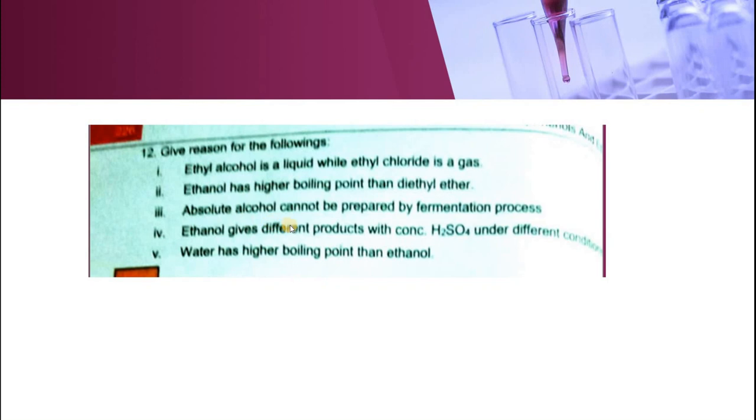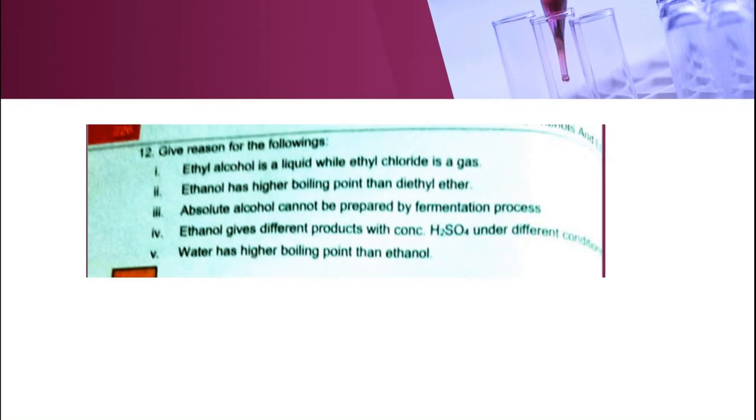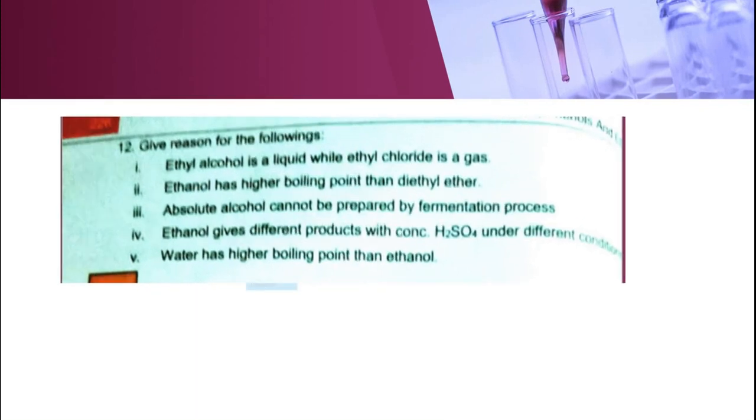Absolute alcohol cannot be prepared by the fermentation process. Ethanol gives different products with concentrated sulfuric acid under different conditions. Water has a higher boiling point than ethanol. These 5 you have to do at your homes by yourself, and you will have to send them to me through the WhatsApp group. Now moving towards the skill activity, which is given at the end of this chapter.